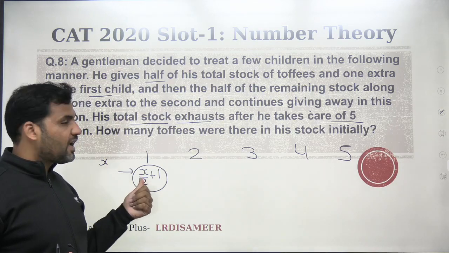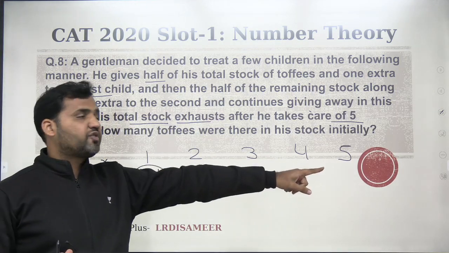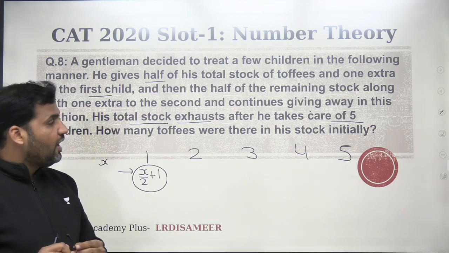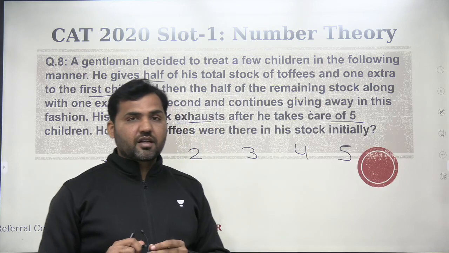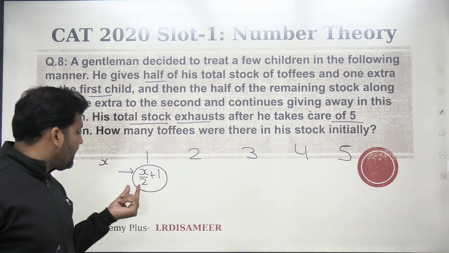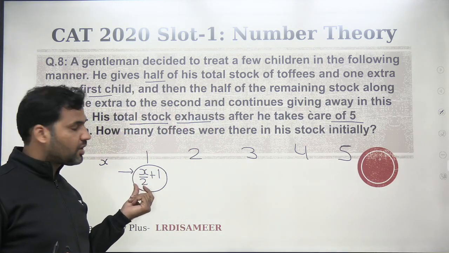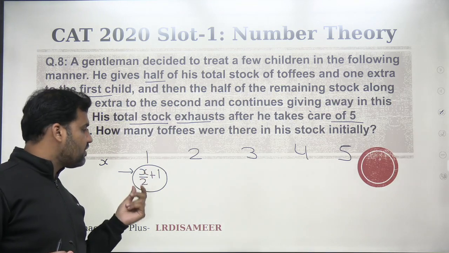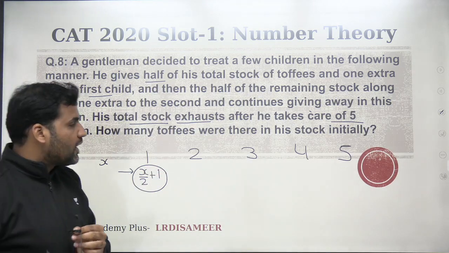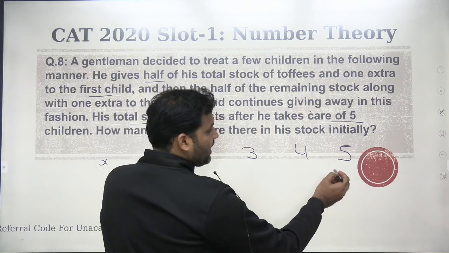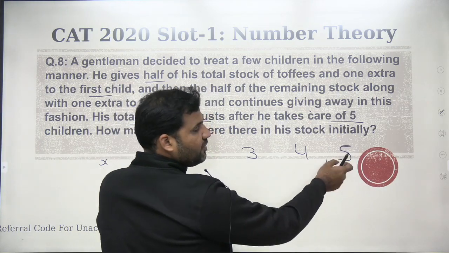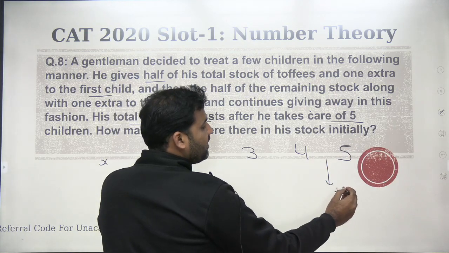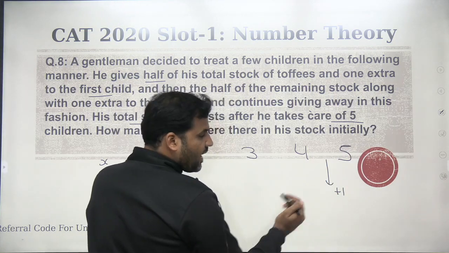If you try to use X and you go on to the fifth child, it will be a very complex equation, right? So what you can do is start from the last child, because what he's doing is giving half of the stock. After giving half of the stock that he has to a particular child, he gives one extra chocolate also. So just find out what will be the number of toffees that he will be having before he meets the fifth child. So at last he will be giving one toffee. So take the toffee back.